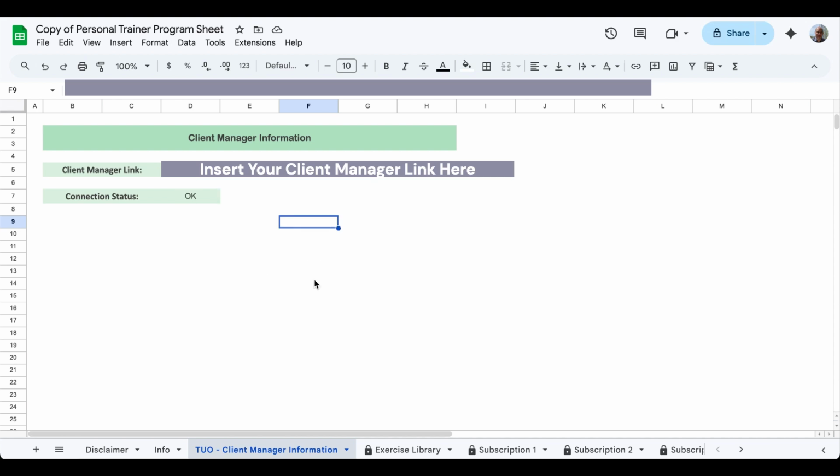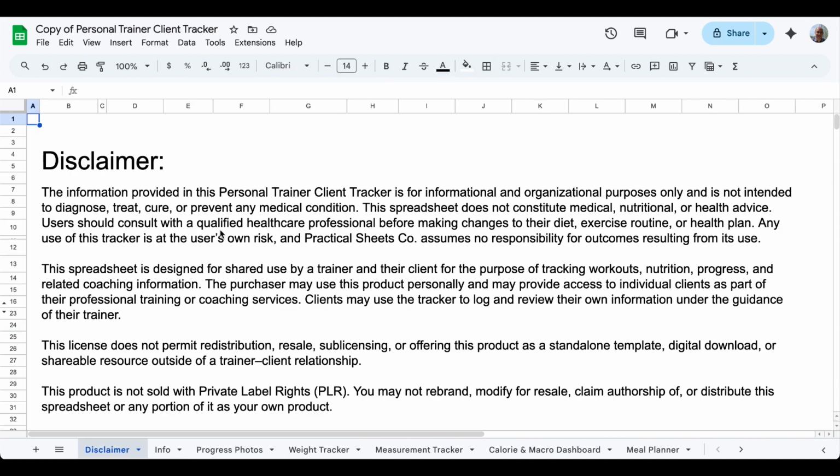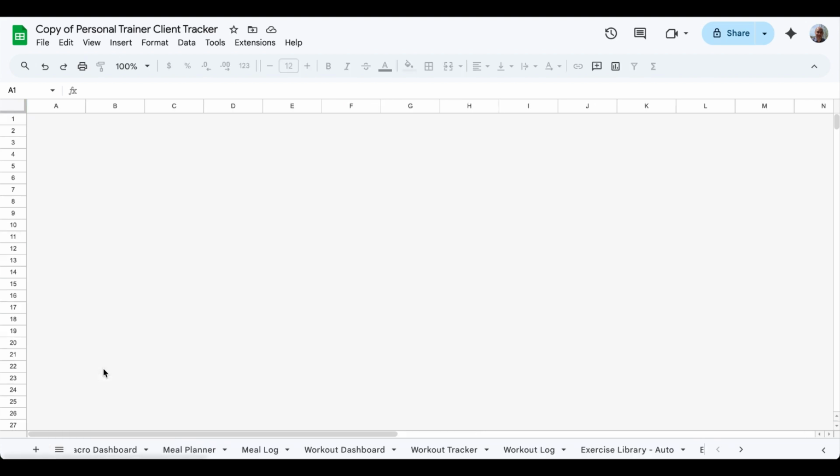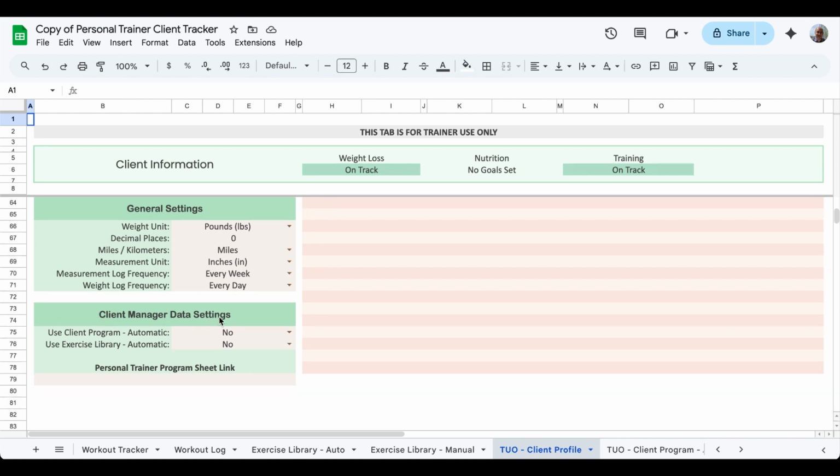And that basically just says, hey, it's okay to read from this spreadsheet. And once your connection status says okay, then you're successful with that step. Now we need to go to our personal trainer client tracker, and on the client profile tab, you scroll to the bottom, you will see client manager data settings, and then you also see a heading personal trainer program sheet link. And we're going to do the same thing that we just did with the client manager.